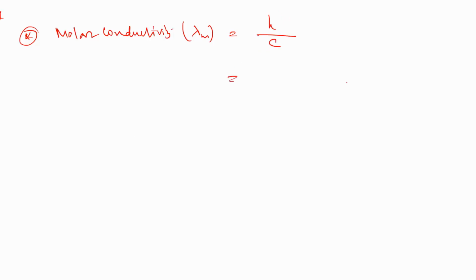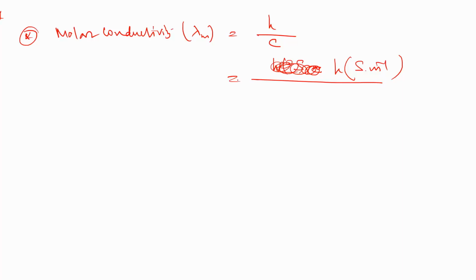The conductivity chi is Siemens per meter, and the concentration is moles into m to the power minus 3.